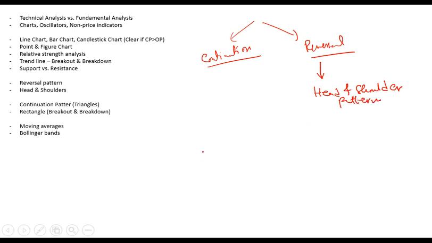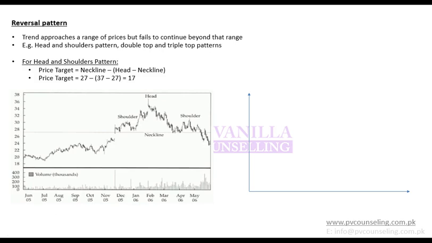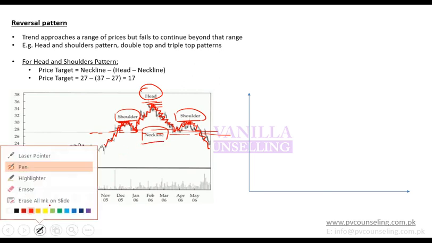So what do we mean by head and shoulders? And remember this terminology and its type because it is important. Head and shoulders is a specific pattern in which the stock goes up, falls to a particular baseline, then goes up even higher, then falls to that baseline, then goes up again and then falls below that baseline. So if you look into it, this is the head, these two are shoulders, and this is the neckline. So this pattern is known as the head and shoulders pattern.